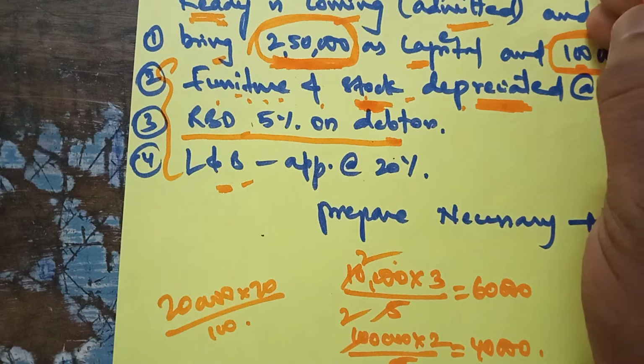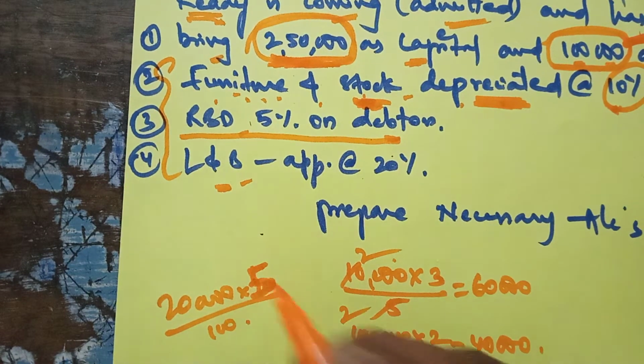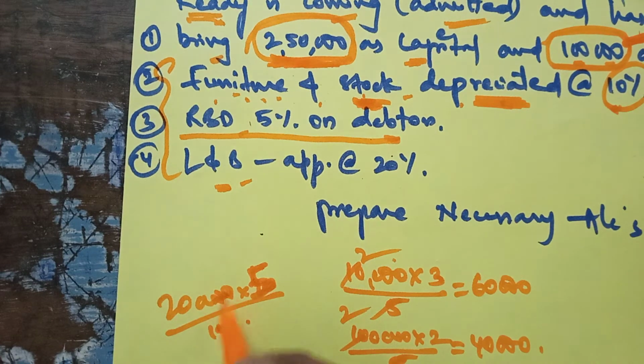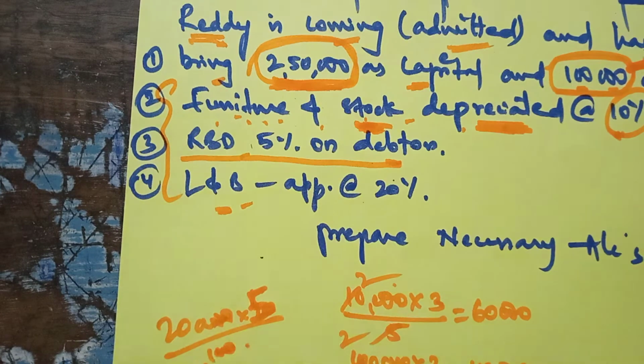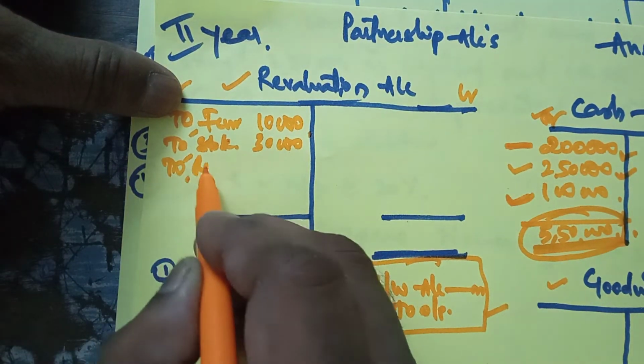22. What is the value of debtor? Debtor is 2 lakh, percentage is 5%. RBD will be 10,000. So RBD is a loss.